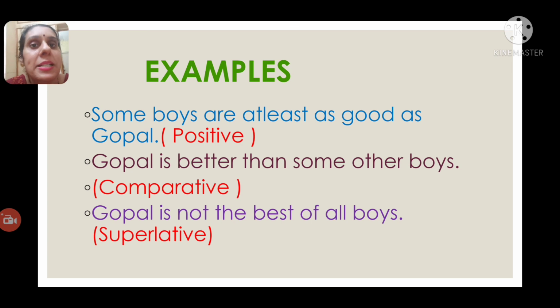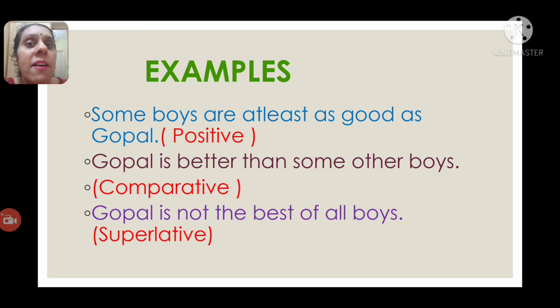Some boys. So it started with some. Some boys are at least as good as Gopal. Here you have used after the verb at least, afterwards the positive degree adjective, as good as Gopal. Then what will you get in the comparative degree? Gopal is better than, good's comparative degree is better, than some other boys. I have told you, you will get some other.